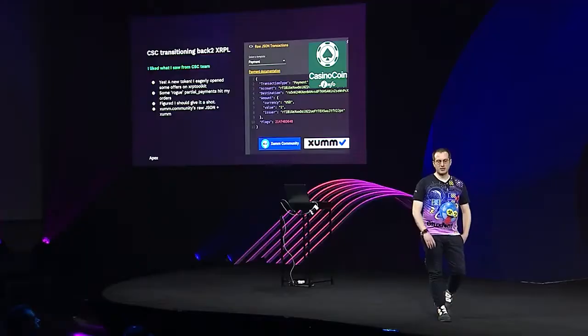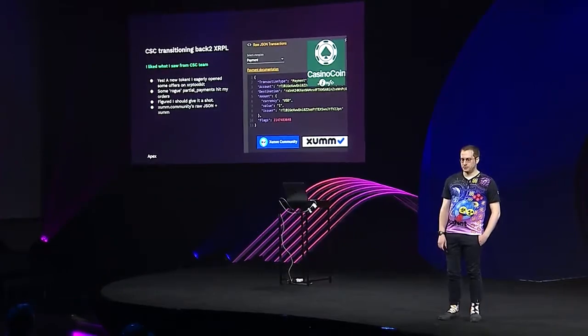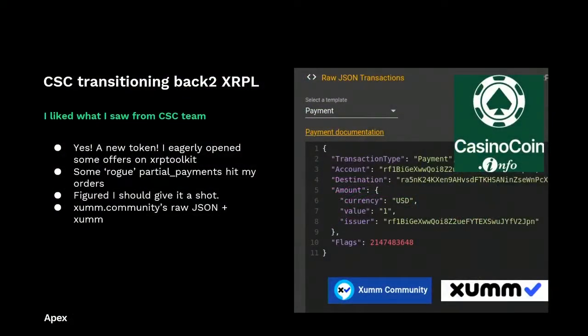The first thing that got me started in investigating this was when Casino Coin transitioned back to the XRPL. I liked what I saw from the CSC team. I thought they were doing things right. They had a black hole account. Big props to Daniel and the team for that. But what was interesting to me was, yes, we have a new token.